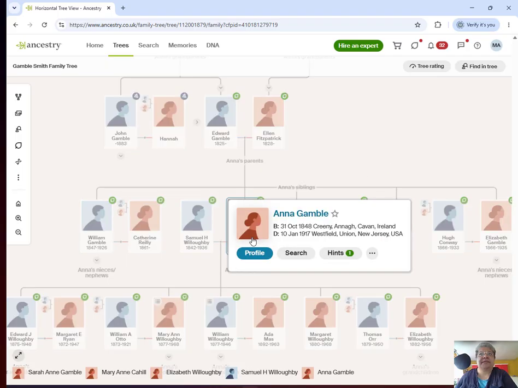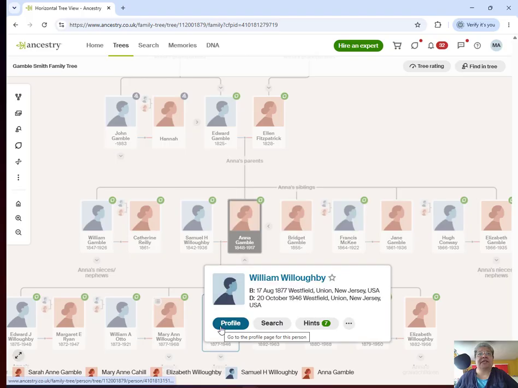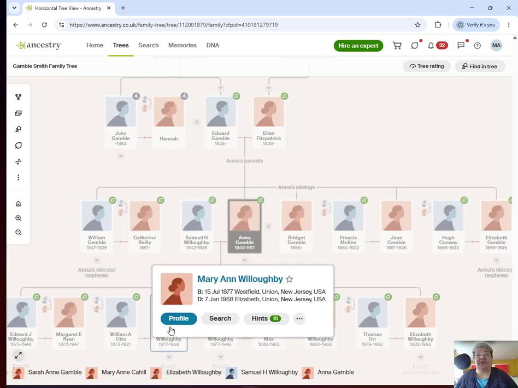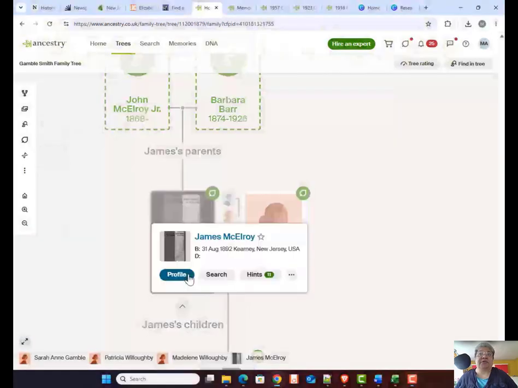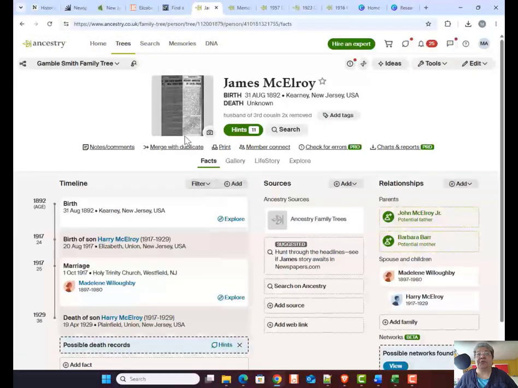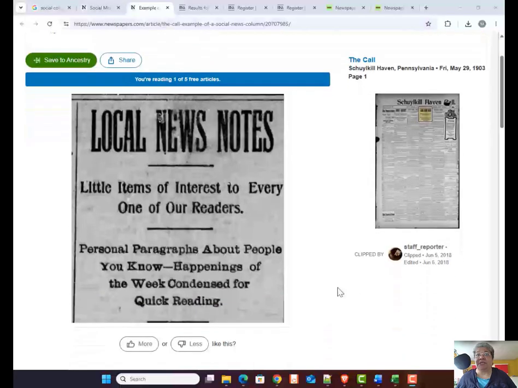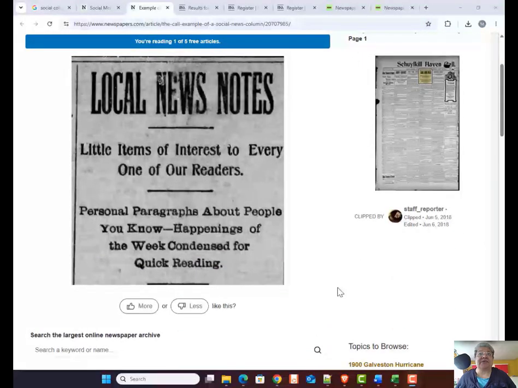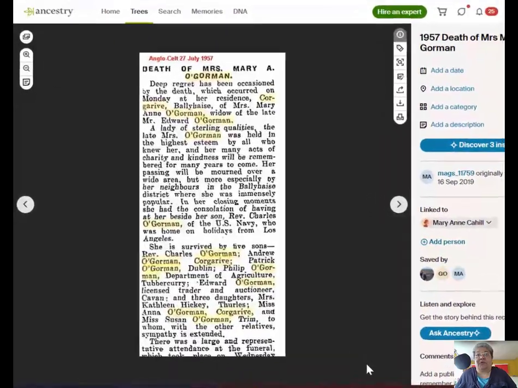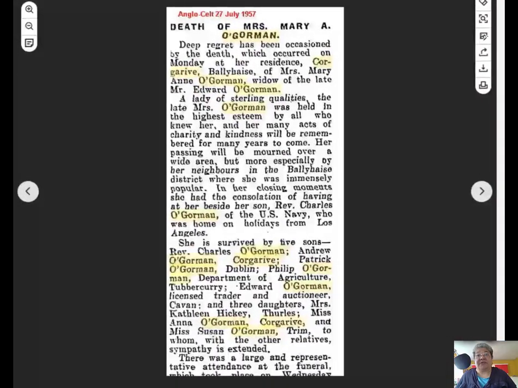One woman, Anna, settled in a small New Jersey town I'd never heard of, Westfield. As I built her branch out, I realised that her children hadn't just stayed in Westfield, they had spread into the towns nearby, and I wondered if any of them appeared in local newspapers. I have birth and death records, census records, but were there news items, mentions of attending local meetings, going to the local dance, writing letters about some grievance, and of course what's gold for genealogy, obituaries listing family members.